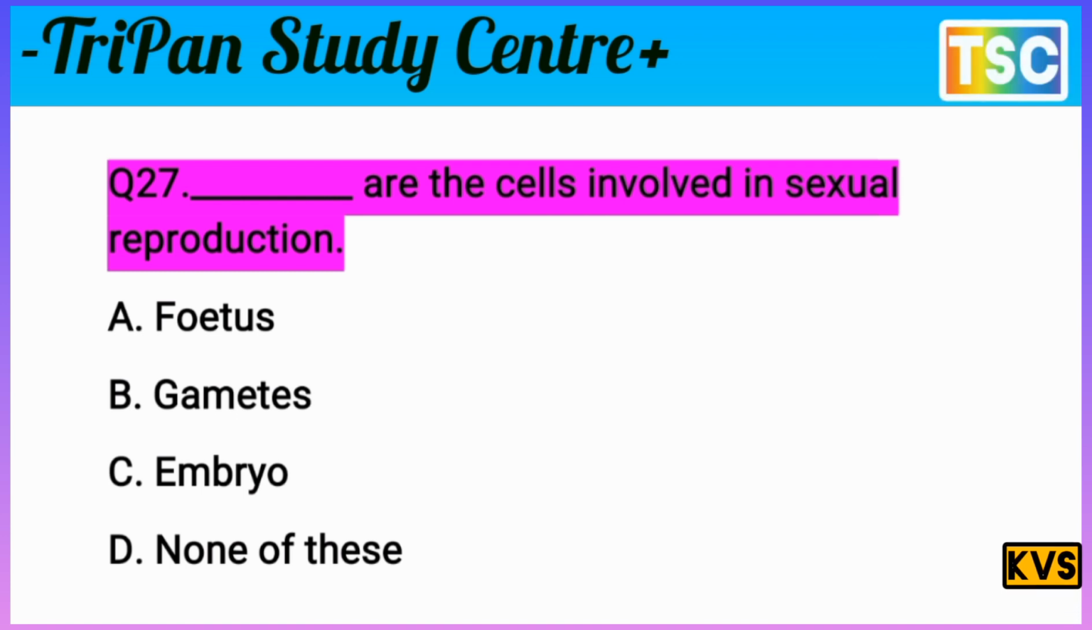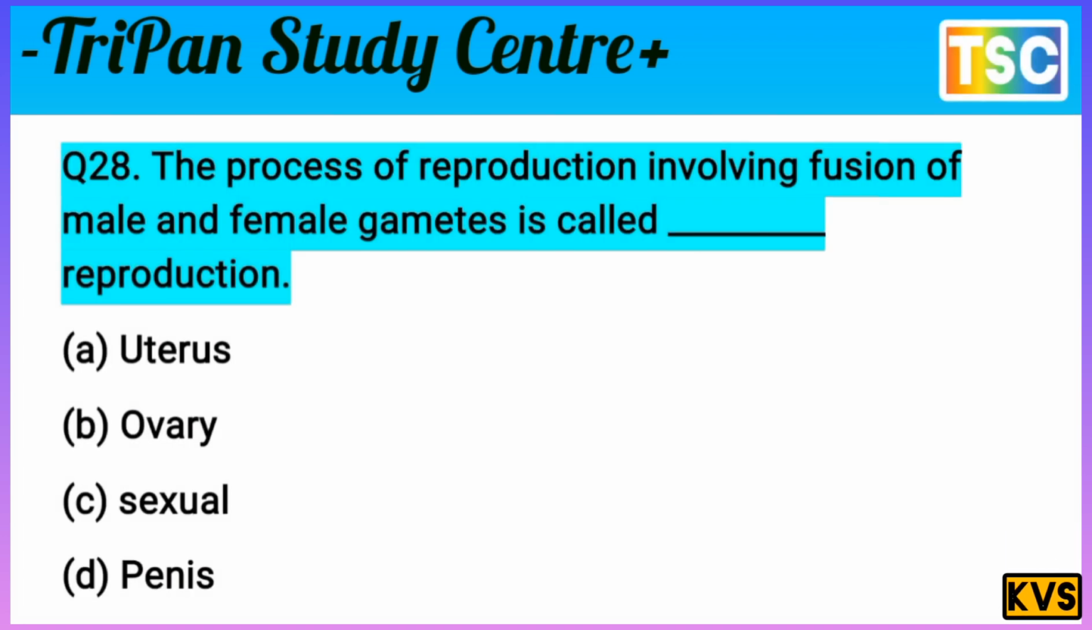Let's check the correct answer of this question. Dash are the cells involved in sexual reproduction. A, factors, is nothing here. Factor is a development stage. And B, gametes. Gamete is the correct answer of this question. Let's see the next question on your screen.